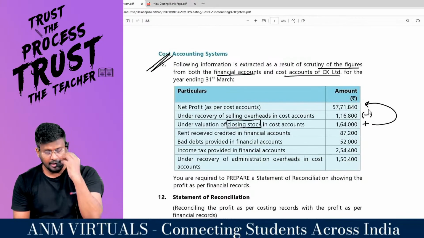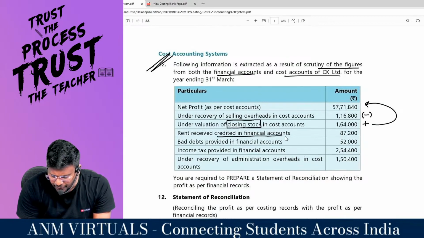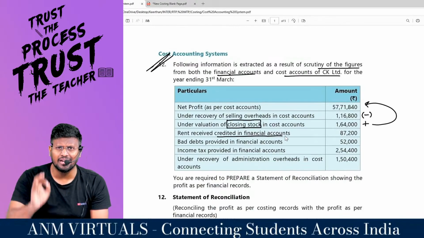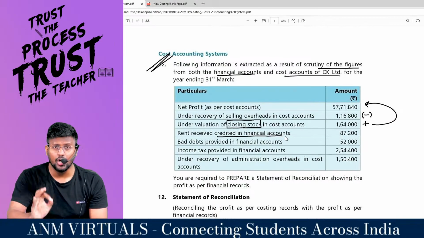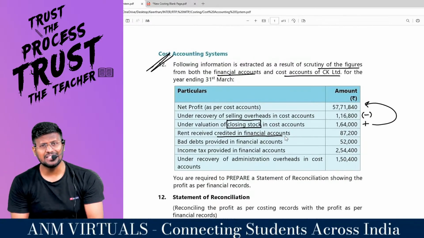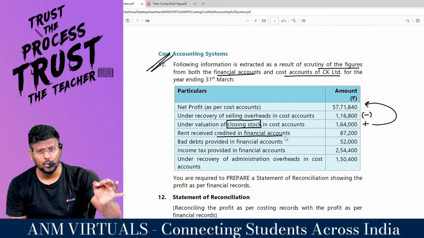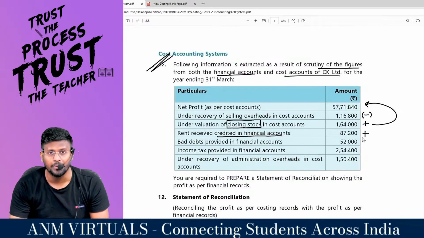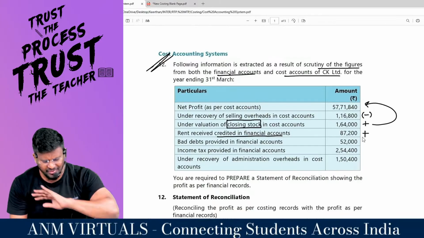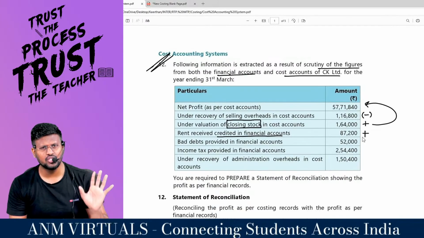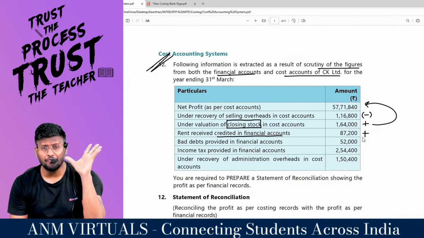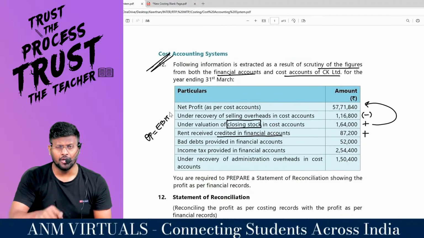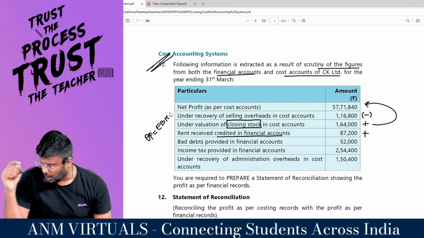Rent received is credited in financial accounts. Why? Because this is a financial item, and a financial item will be credited only in the financial accounts. So, profit as per accounts will be more as compared to profit as per costing. Now, in order to tally the profit and recognize the differences, my dear lovable students, this has to be manually added in the cost accounts. This will never be credited in the cost accounts because costing profit means operating profit, which is EBIT. This is non-operating profit. Non-operating profit will come only in accounts, not in costing.